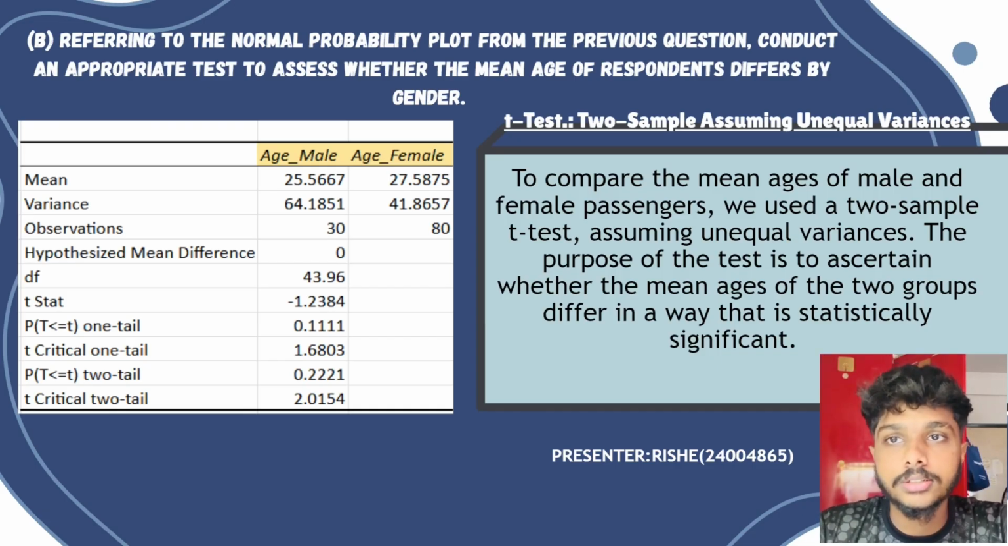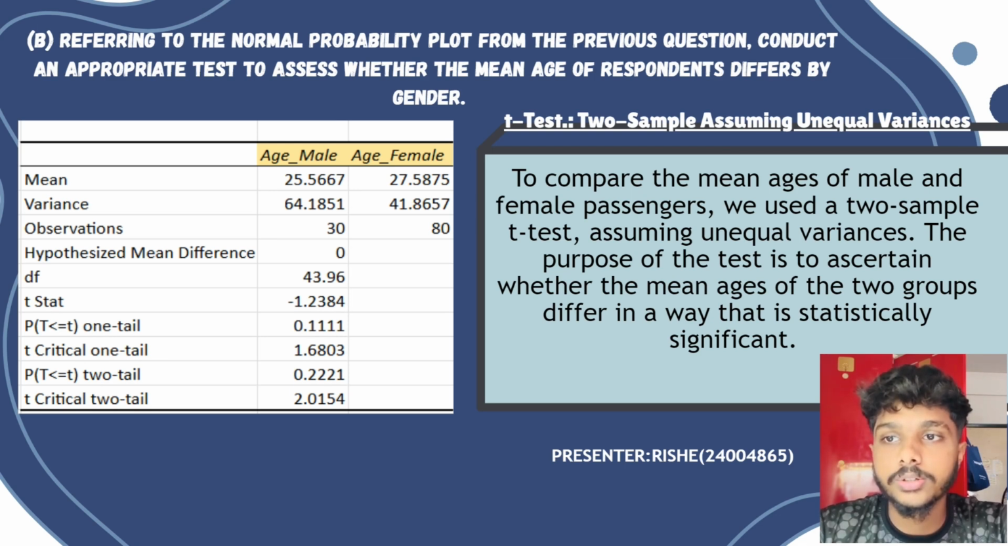I conducted a two-sample t-test assuming unequal variances to assess if there is a significant difference in the mean ages between male and female respondents. The mean for male and female ages are shown as 25.57 and 27.59 years respectively. The test purpose is to compare whether these means are statistically different from each other.